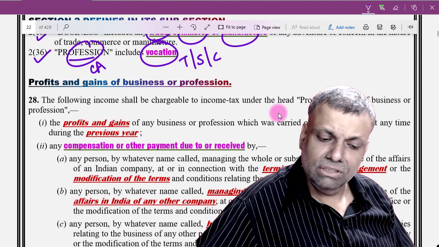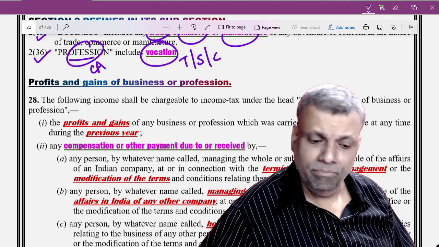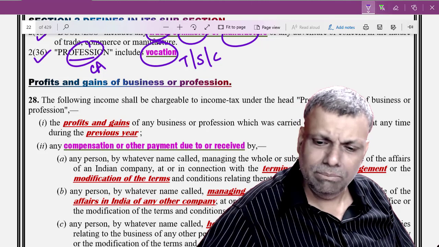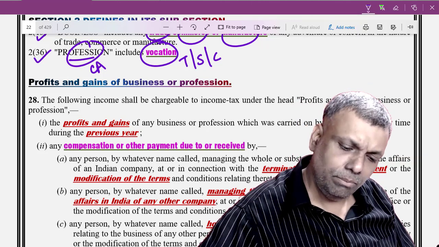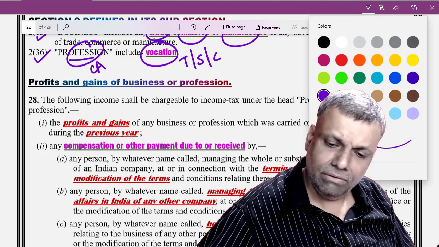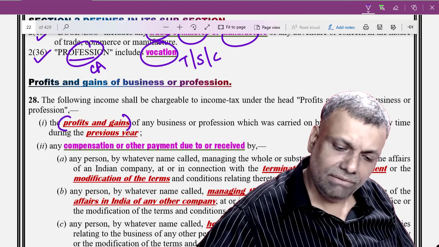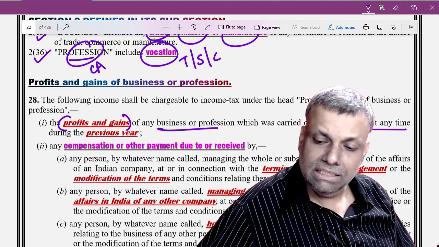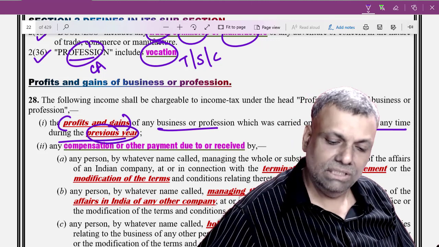Section 28, which is the charging section of this particular chapter, starts with the words "the following income", and every charging section will have the same method. It is the profits and gains. Listen very carefully. The profits and gains out of the business and profession which is carried on by the assessee at any time during the previous year.